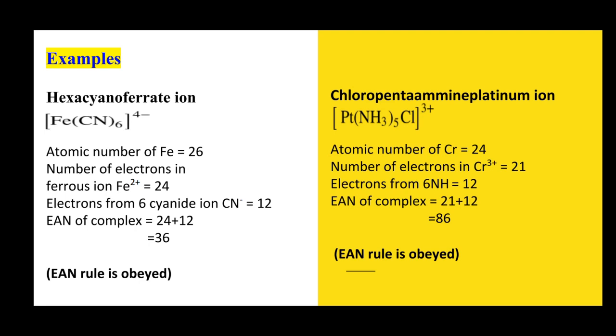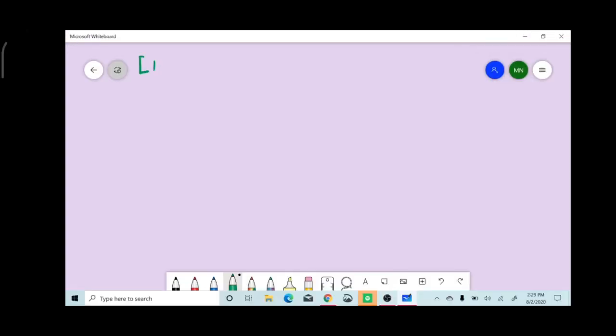And in the platinum pentamine chloro complex, the effective atomic number comes out to be 86, which is its nearest noble gas atomic number. So these two complexes follow the effective atomic number rule. Now let us see how to calculate the effective atomic number.